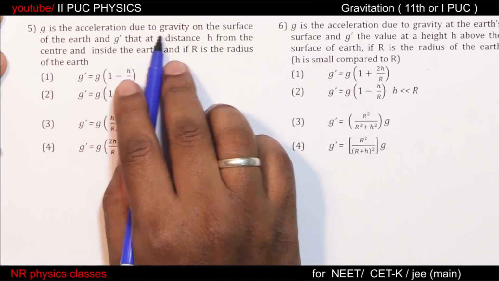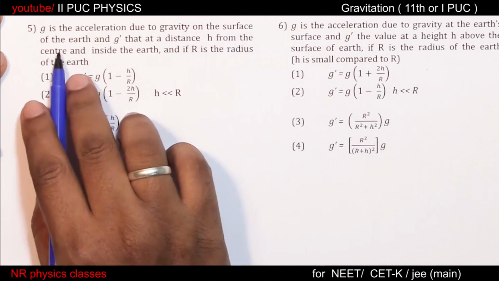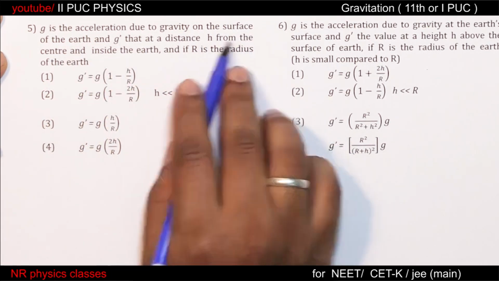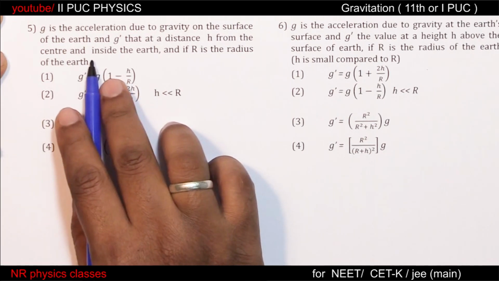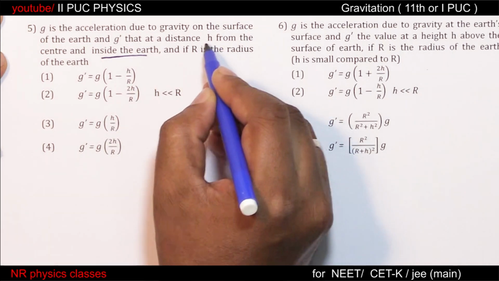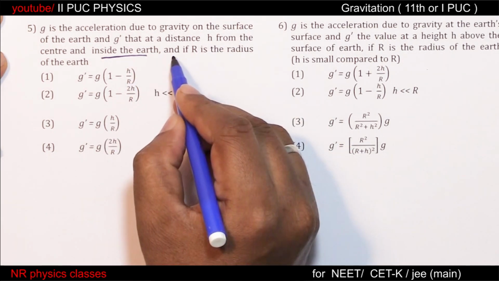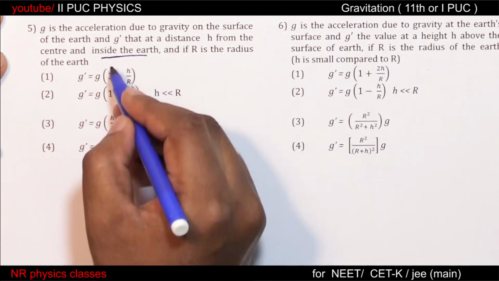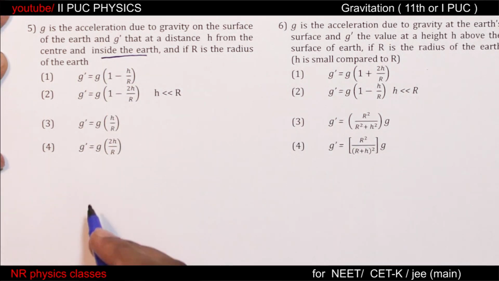g is the acceleration due to gravity on the surface of the Earth. g dash is that at a distance h from the center and inside the Earth. Please understand, from the center, inside the Earth. And if r is the radius of the Earth, then the expression for g dash?